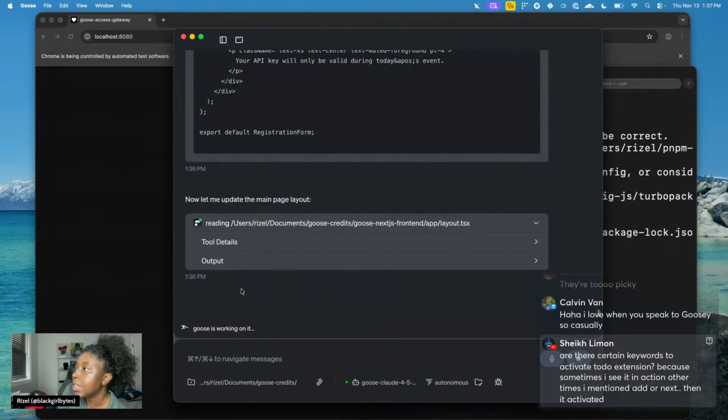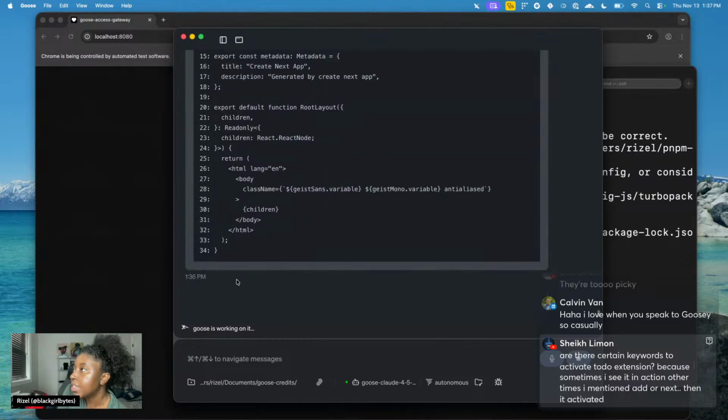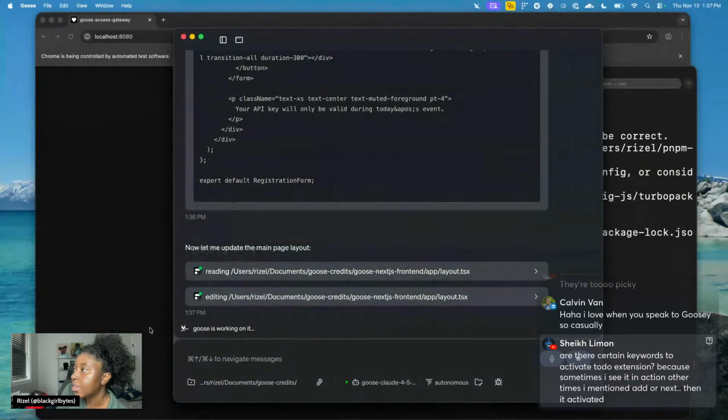And now it's updating the main page layout. But why is it taking so long? It got stuck at this part. Okay. It's doing something. Let me be patient.